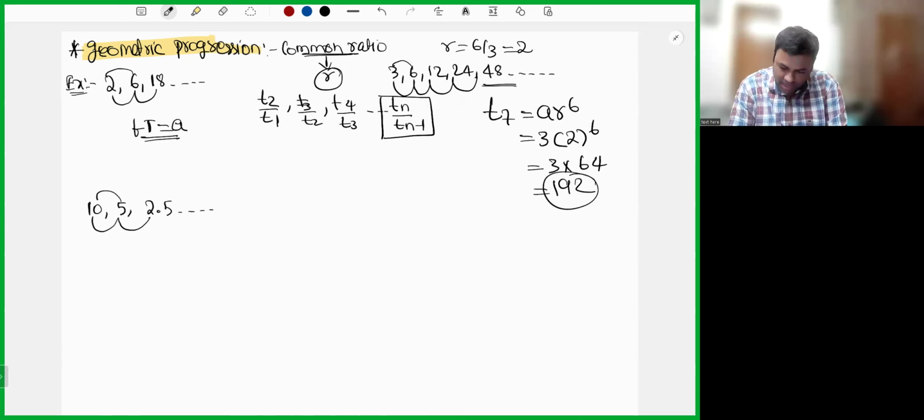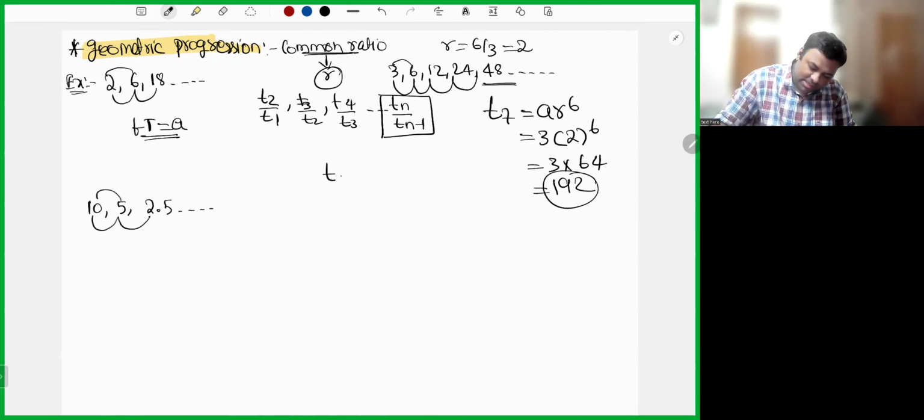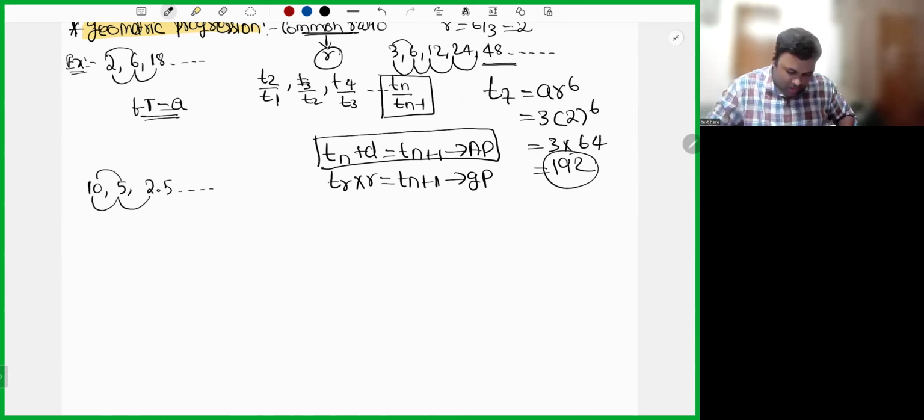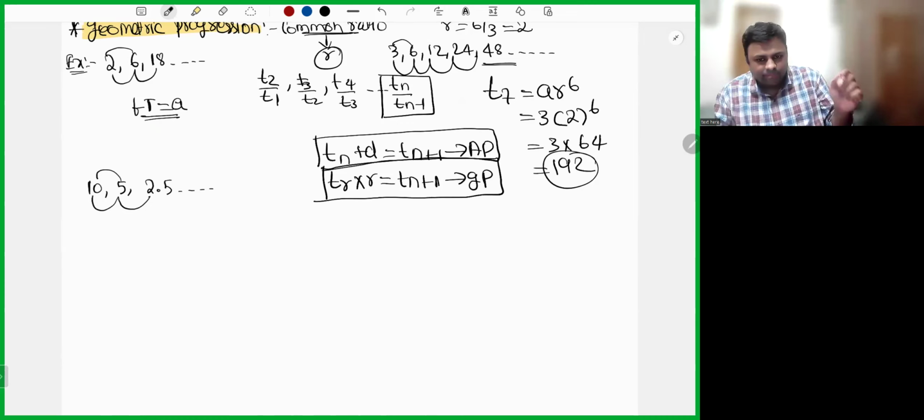Now I'll give you a few terms. Just go ahead and calculate those terms. And I hope you understand this logic also. When I said Tn plus D, you wrote it as Tn plus 1, right? In the same way, Tn into R will be equal to Tn plus 1. The previous term plus common difference will give you the next term in AP. The previous term into common ratio will give you the next term in GP. I hope the concept is clear.